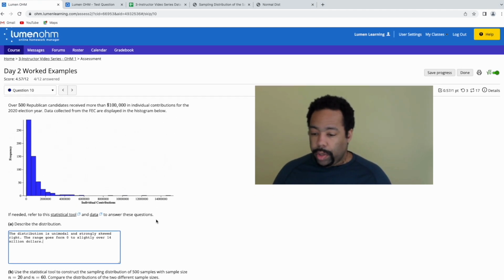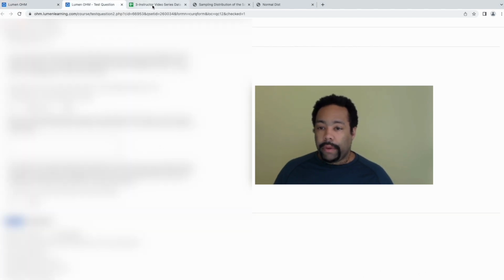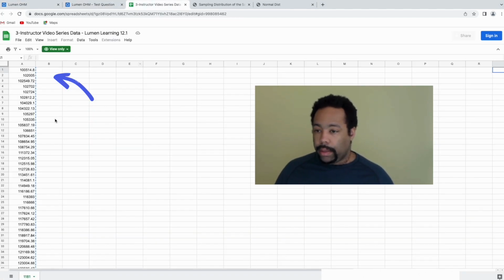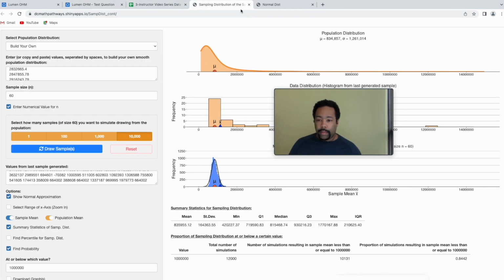We'll use the tool to do some sampling distributions and we'll notice something. So let's pay attention to what happens here. When we look at the data, first of all, we took the data and put it into our sampling distribution.